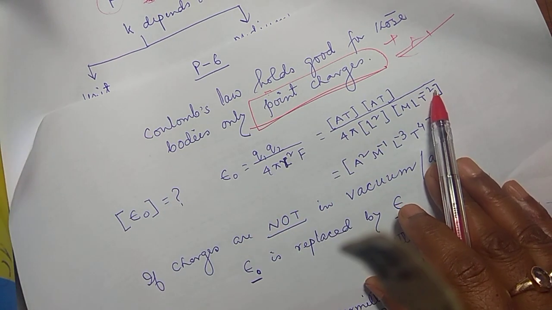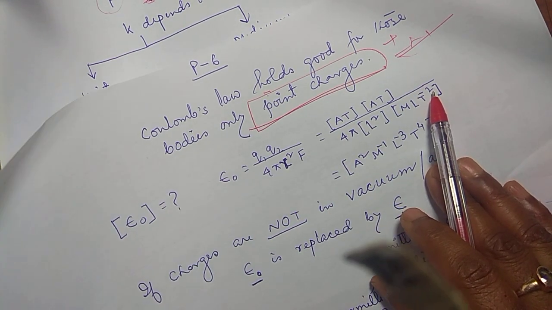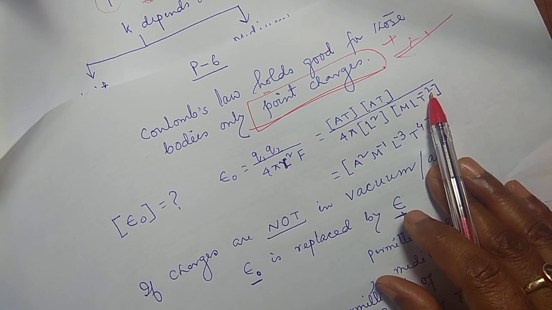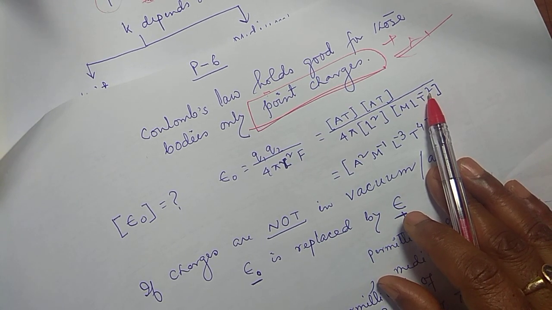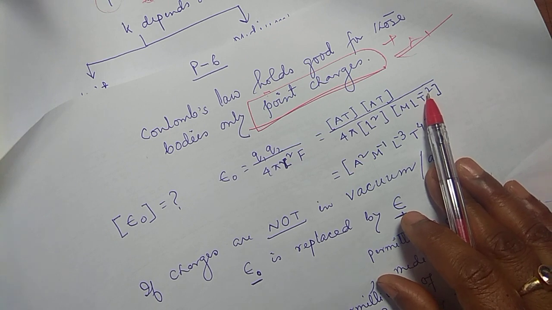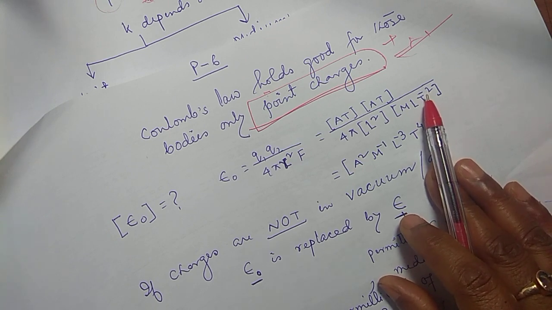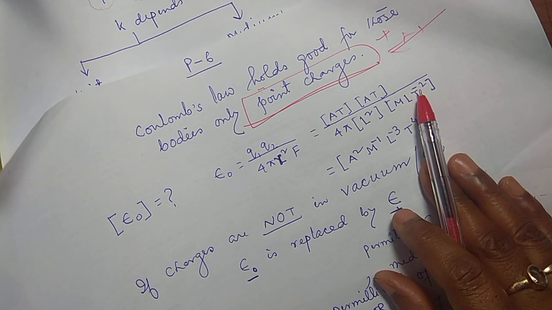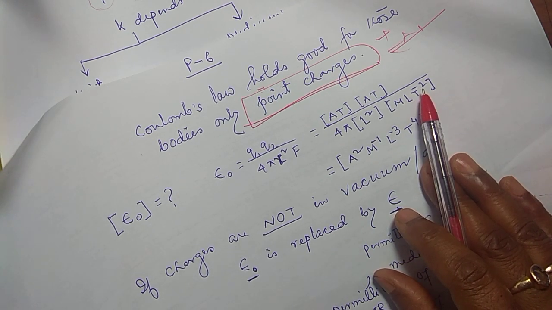For using this formula for other than point charges, we have to make some other arrangement, some integrations to be used. You will do some numericals on this. So don't be confused. For point charges, Coulomb's law is enough to explain. But if it is not a point charge, we have to modify it using our friendly integral calculus. We'll use this in numericals.